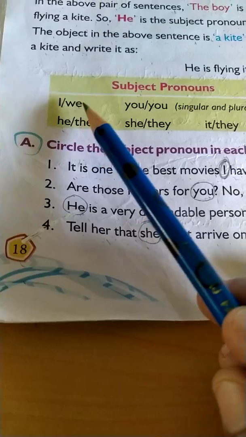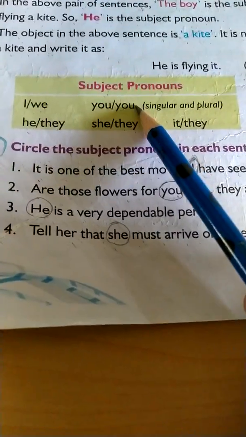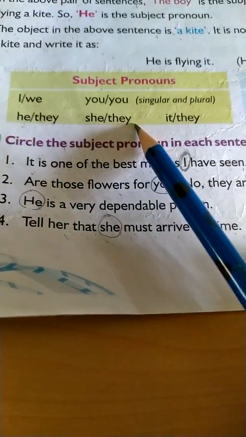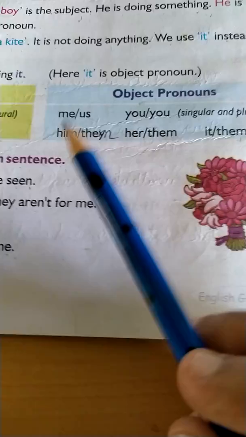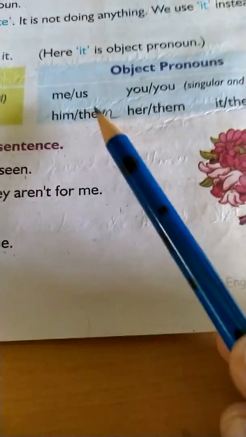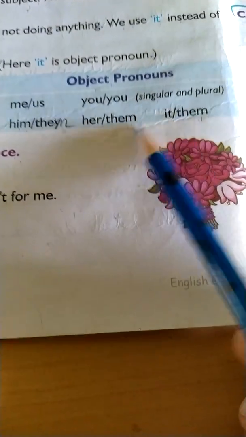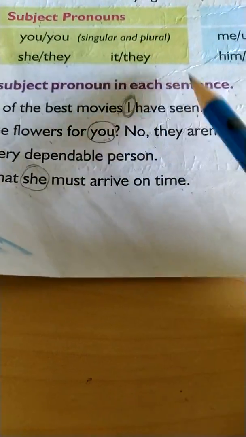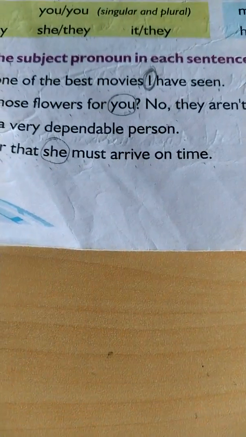Subject pronouns: I, we, you only, he, she, it, they. Object pronouns: me, us, you only, him, here you have to do the correction children, them, her, it, them. Now, circle the subject pronoun in each sentence. You have to circle only the subject pronoun.